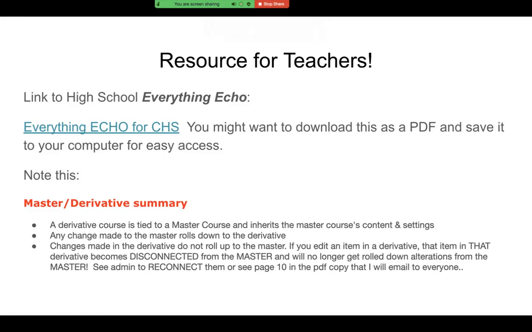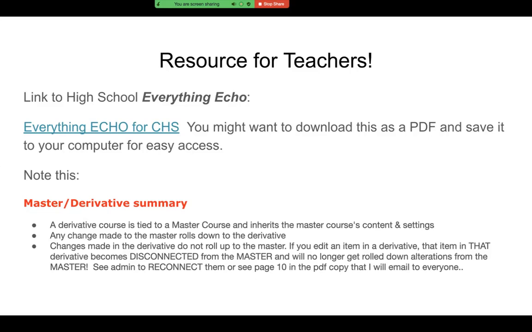One thing that is notable, however, and I'll point that out here, and then we'll look at the actual document, is if you have a derivative course, so, we have those for our blocks, and that's tied to a master course, it inherits the content and settings and changes from the master course.